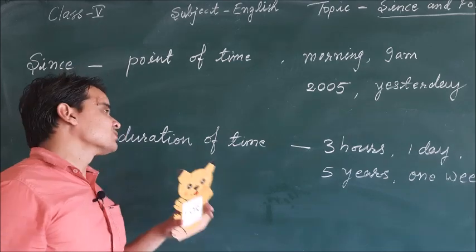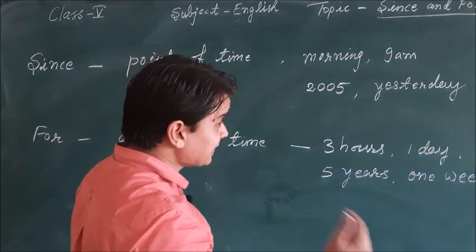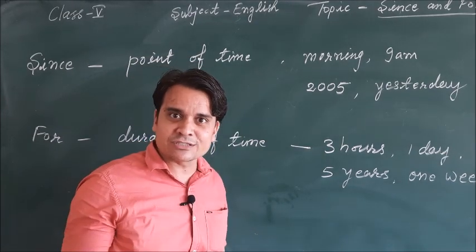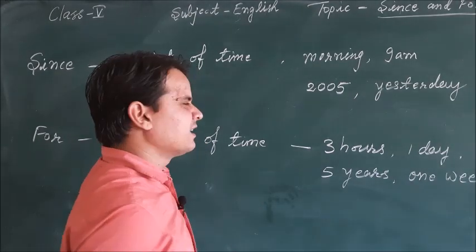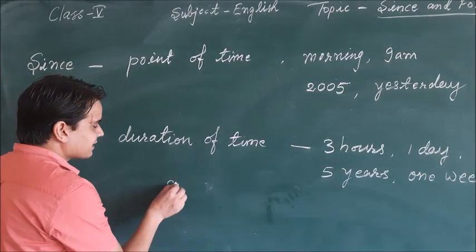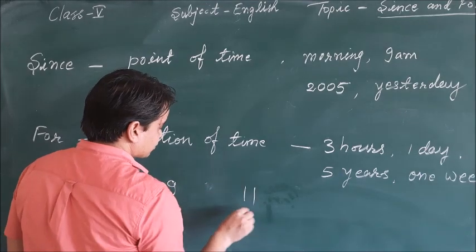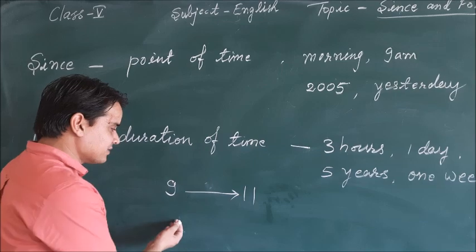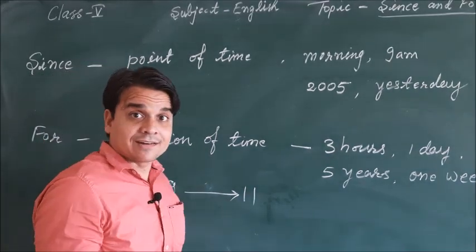Duration, okay? So when we are talking about the duration of the time, then we need to do the calculations. Suppose you have studied any work, you started reading in the morning like 9 o'clock, and now the time is around 11 o'clock. So from 9 to 11, you see how many hours I already studied.